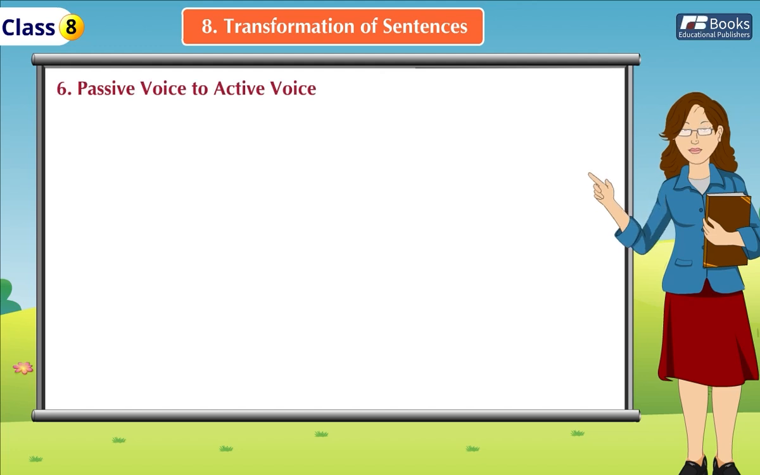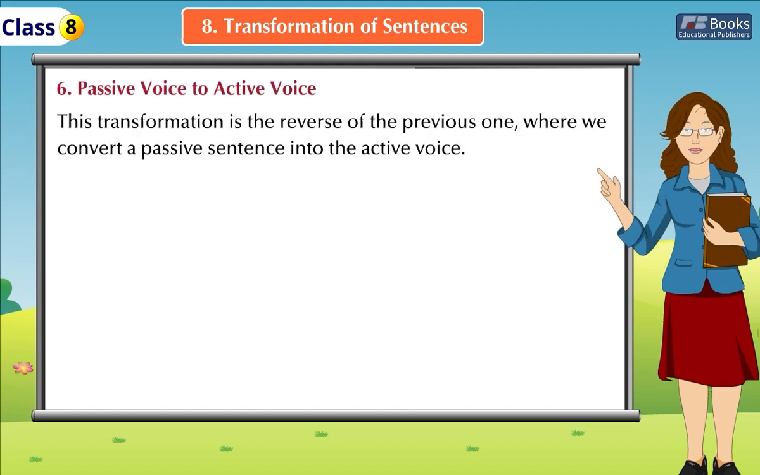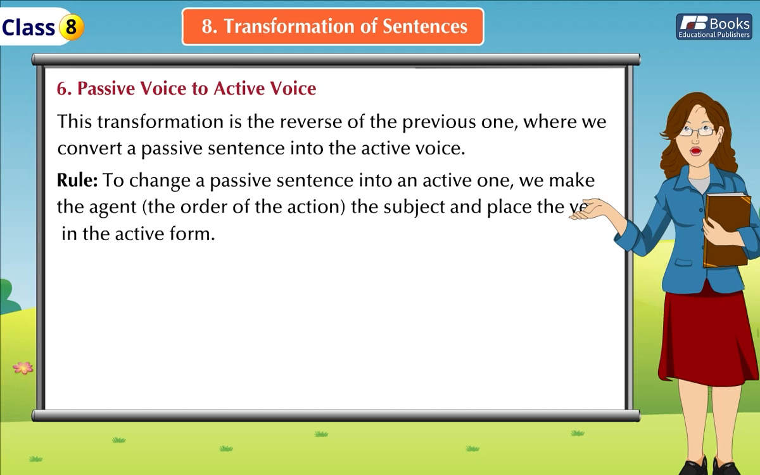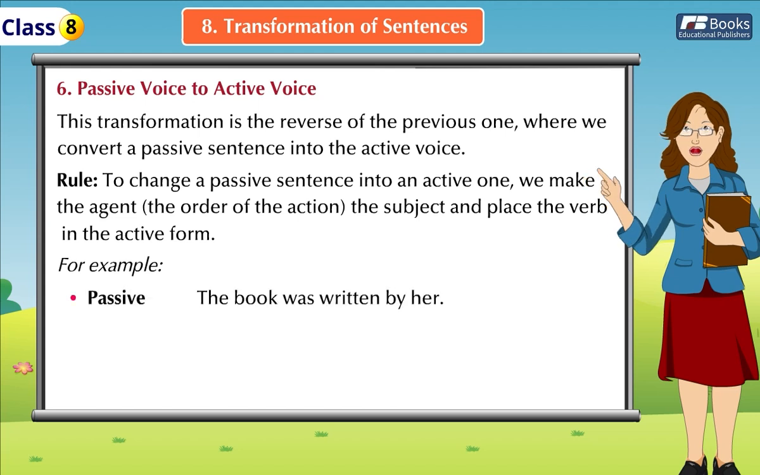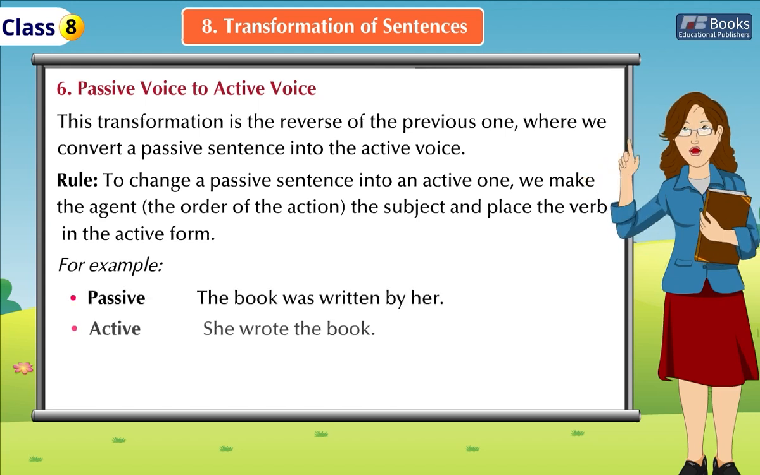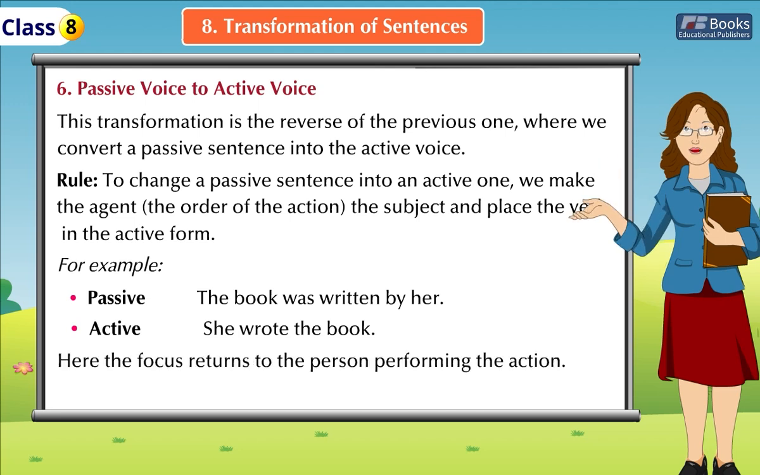Sixth, passive voice to active voice. This transformation is the reverse of the previous one, where we convert a passive sentence into the active voice. Rule: to change a passive sentence into an active one, we make the agent, the doer of the action, the subject, and place the verb in the active form. For example, passive: The book was written by her. Active: She wrote the book. Here, the focus returns to the person performing the action.